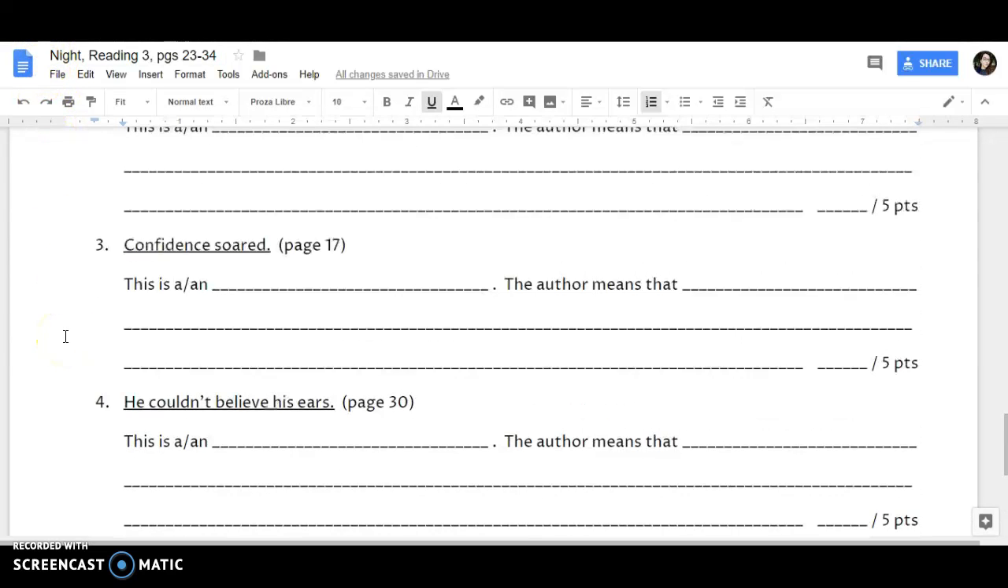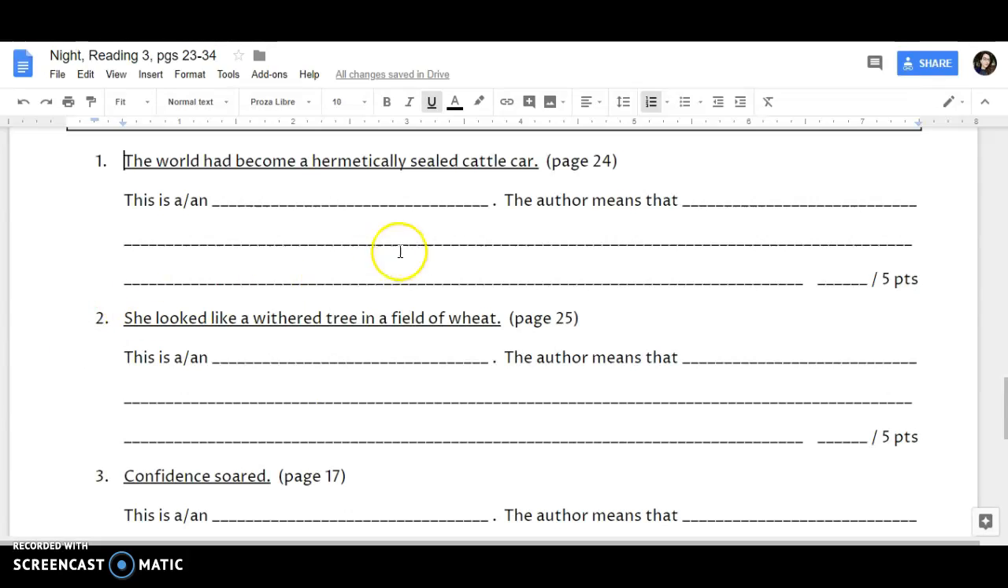Remember, in answering all of these questions, you must first identify the type of figurative language and then explain what it is that the author means. When explaining what the author means, you cannot use another piece of figurative language.